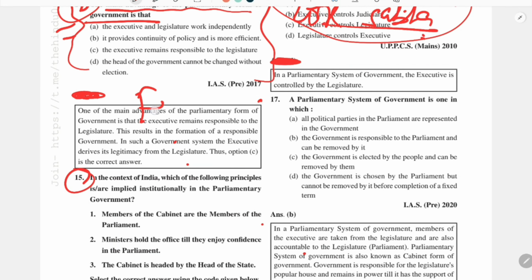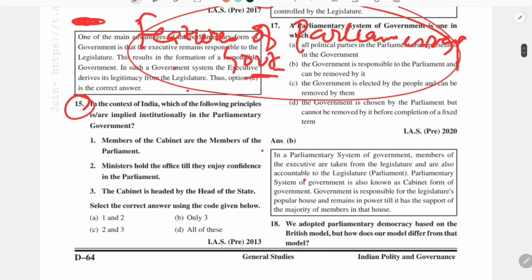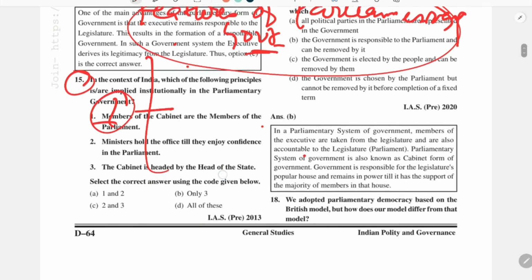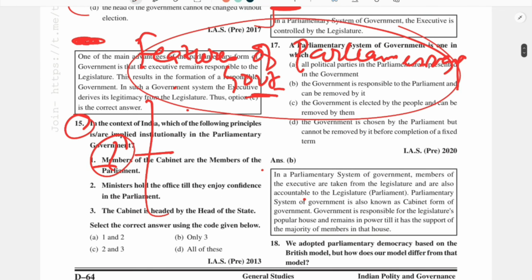So, features of parliamentary government. There are a couple of features. The basic principle we have discussed is the concept of responsibility, but besides that there are some other features in the functioning of the parliamentary form of government.